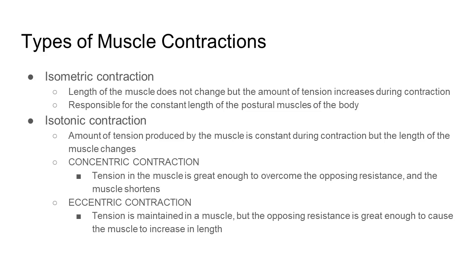In concentric contraction, the tension in the muscle is great enough to overcome the opposing resistance and the muscle shortens, while in eccentric contraction, tension is maintained in the muscle but the opposing resistance is great enough to cause the muscle to increase in length.